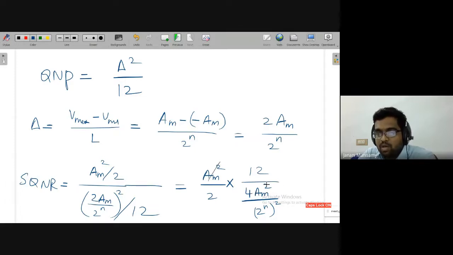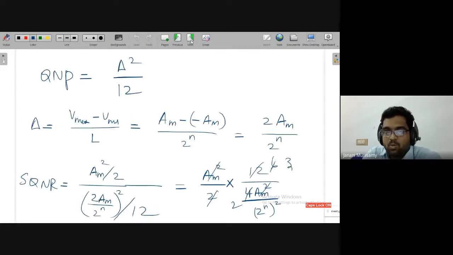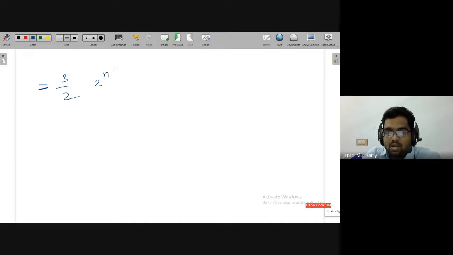So Am square cancels, 2 over 6 becomes 3 by 2. This 2 power n whole square will go upwards. So 3 by 2, 2 power n whole power 2.